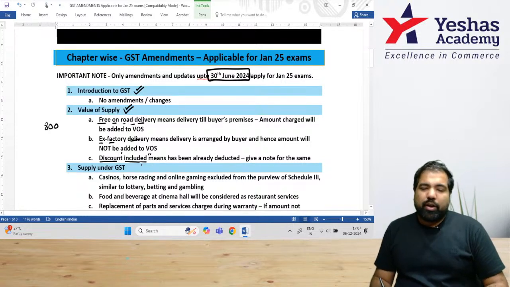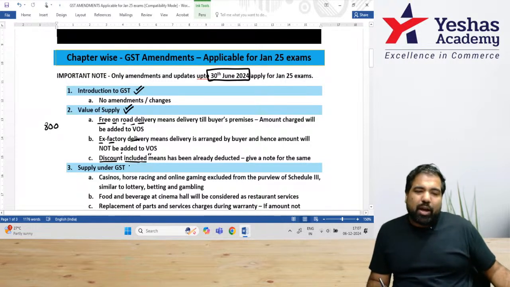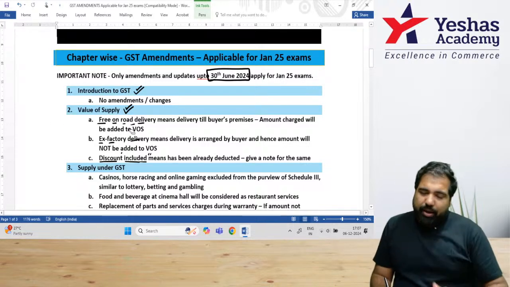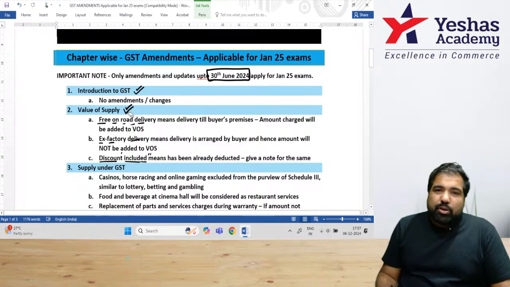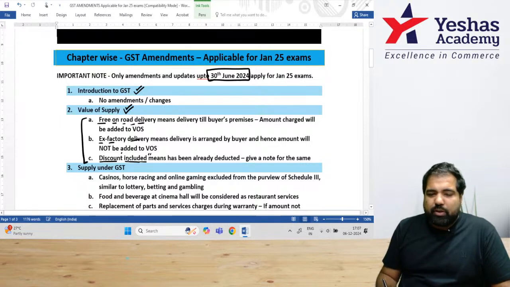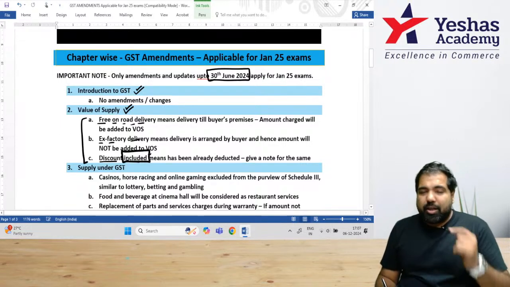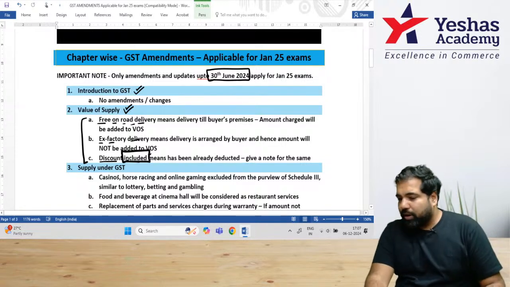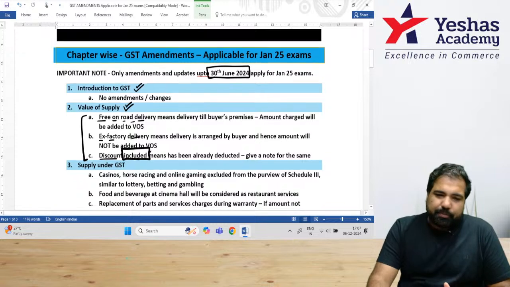And this is the word called included. In case you want to add it back, you have to add it back. So anytime they use the word included, it is assumed that they've already minused it. Subsidy also included means they've already minused it. So how do you do this in the exam? Whenever the word included is there and you're making an assumption that the discount is already deducted, you can write a small note that discount is already minused or deducted.